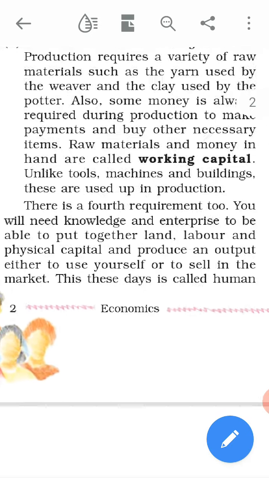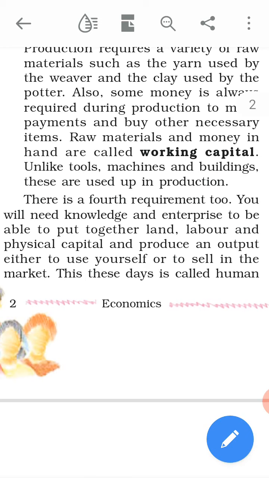Now this paragraph, there is a fourth requirement too. Now the fourth requirement, you will need knowledge and enterprise. Knowledge as well as enterprise. Enterprise means here business. So the fourth requirement is also important.